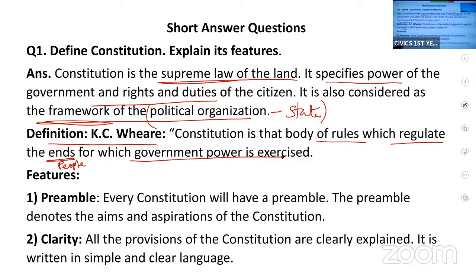The government has the power to control the citizens and makes laws to control them. So the constitution is nothing but the rules through which the government controls the ends. Here ends means people. I hope I am clear with this definition.